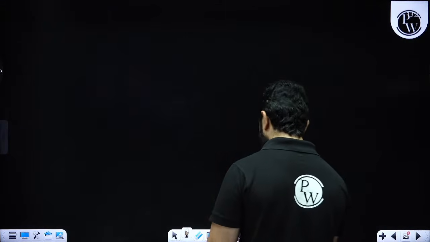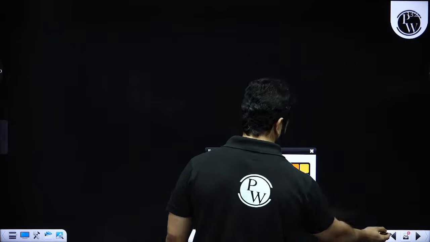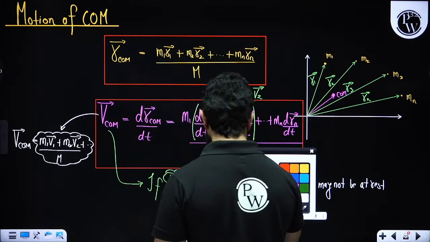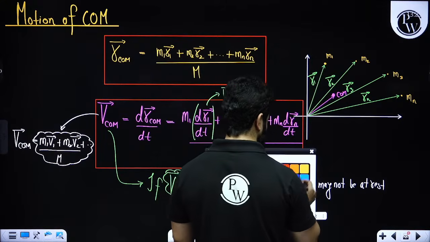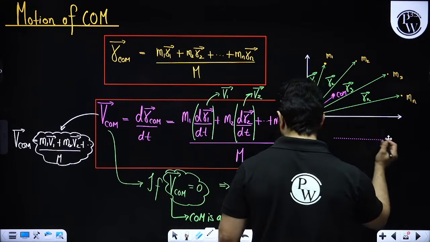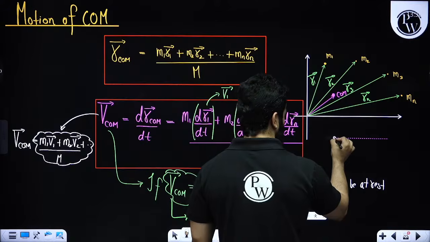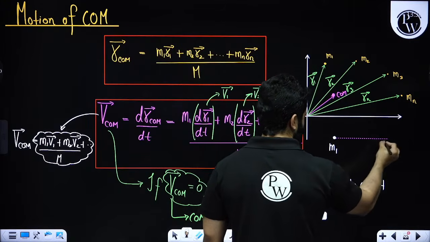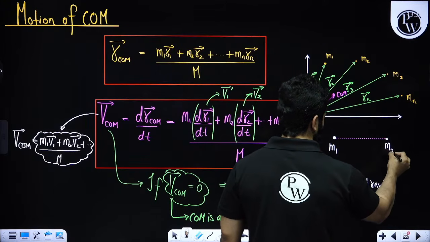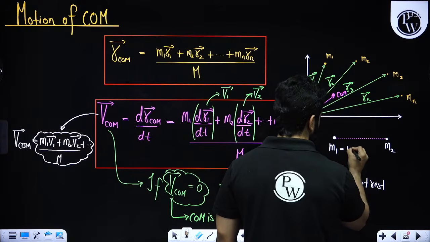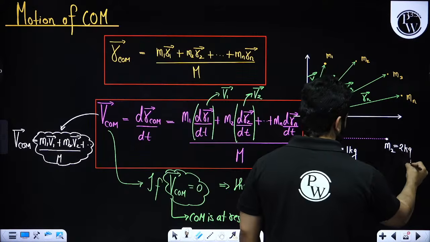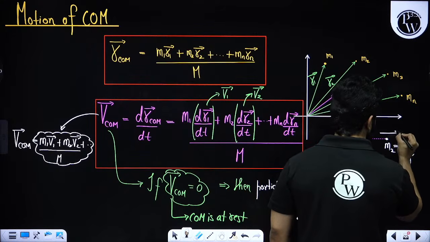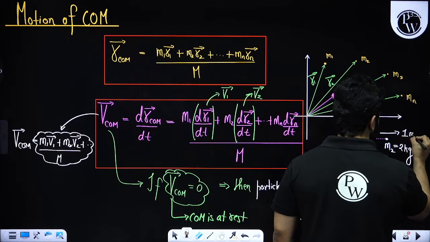Are you getting what I'm trying to say? For example, let's suppose I'm giving you one example. We have got two particles, M1 and M2, let's say 1 kilogram and 2 kilogram. One is moving in this direction with 1 meter per second of velocity.